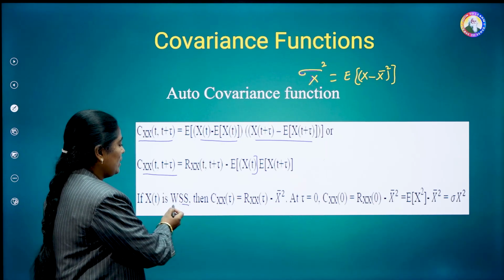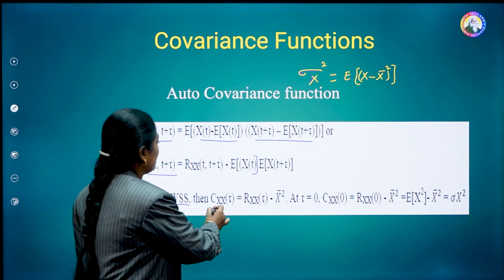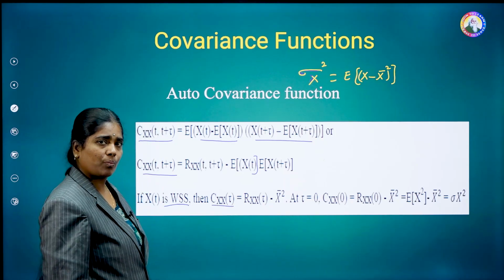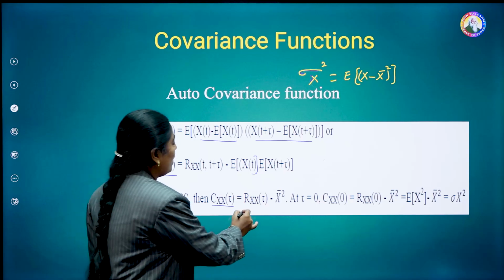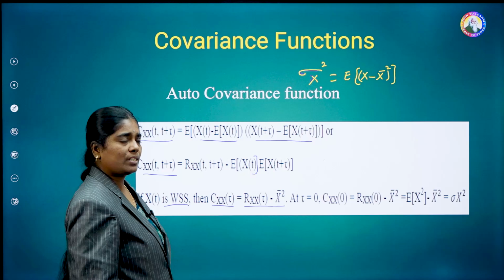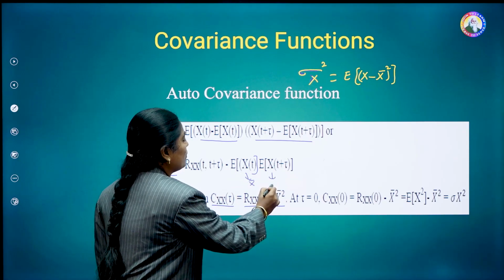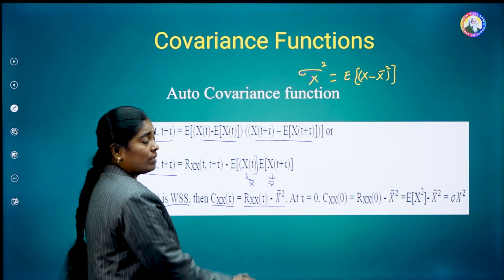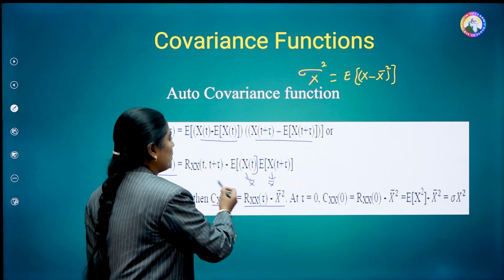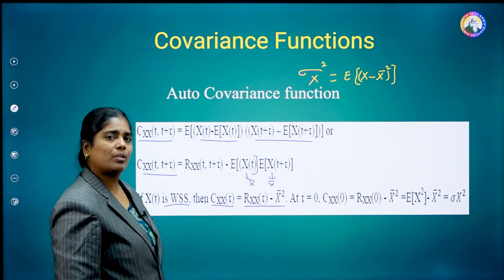Suppose x of t is WSS, that means wide sense stationary, then Cxx of t comma t plus tau can be represented as simply Cxx of tau. That is equal to Rxx of tau minus x bar square. For the case of WSS, E of x of t is equal to x bar and E of x of t plus tau is also x bar. So x bar into x bar is x bar square. So this equation is simplified as simply Rxx of tau minus x bar square for the case of WSS process.